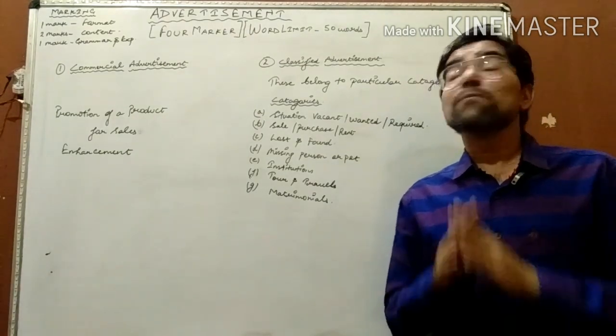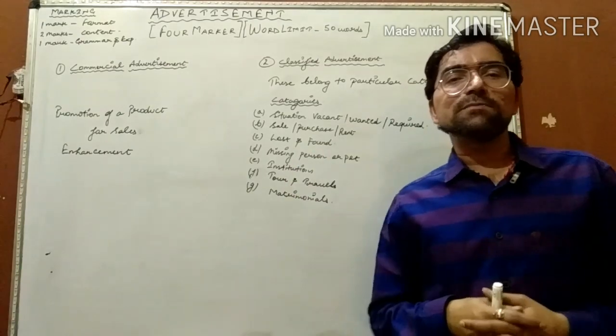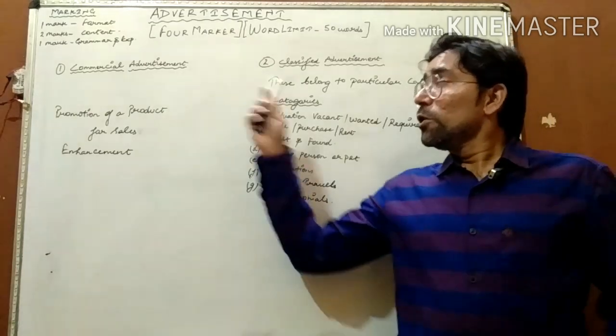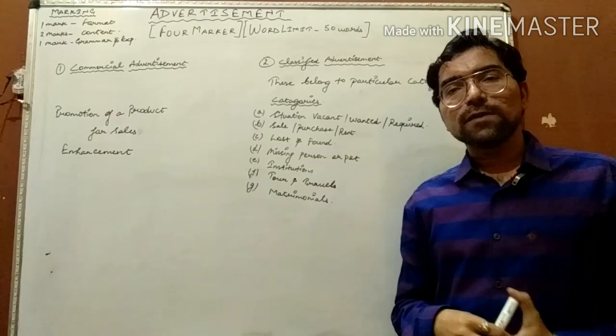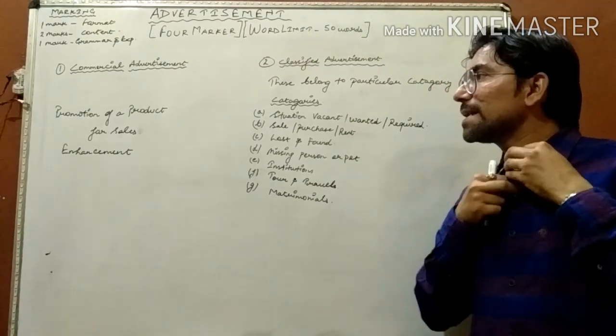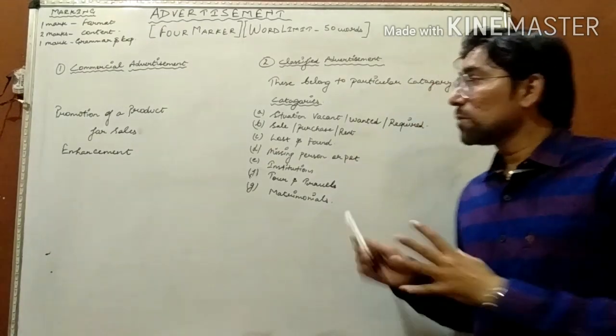So before attempting any advertisement, you must make sure what sort of advertisement you have to follow, whether commercial or classified. There is only one category, mark my words, that creates confusion in the minds of students. And what is that category?